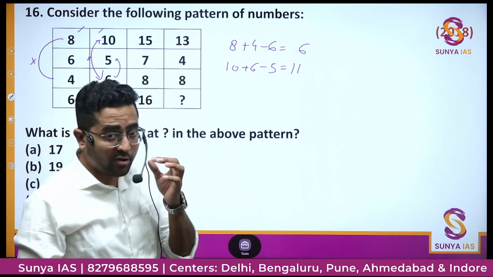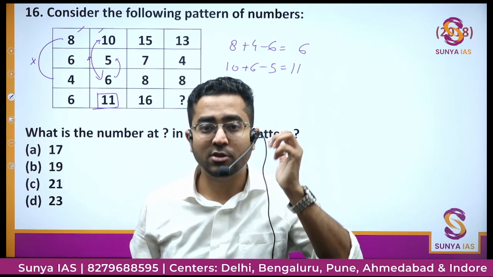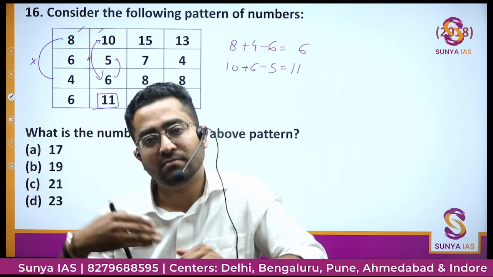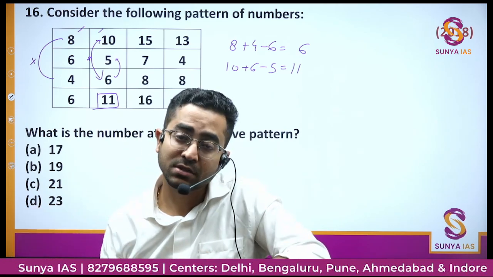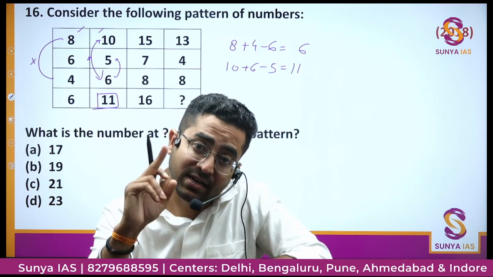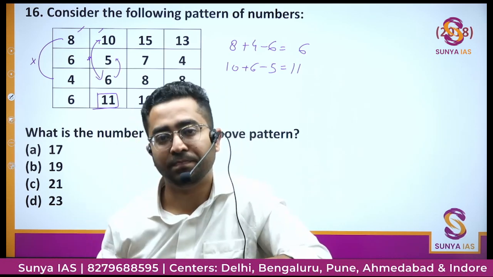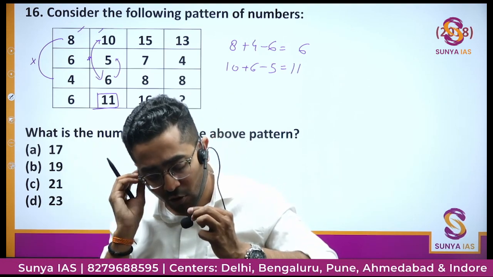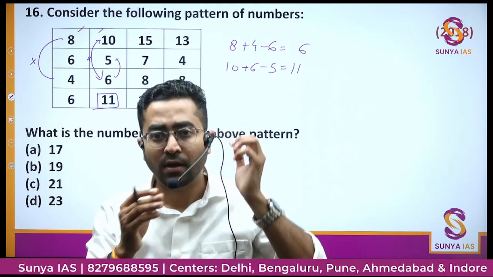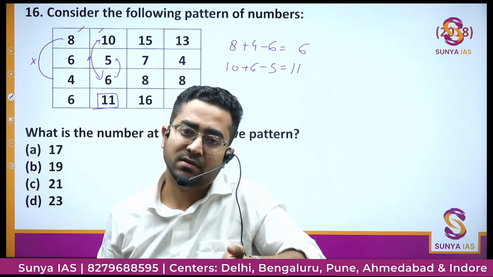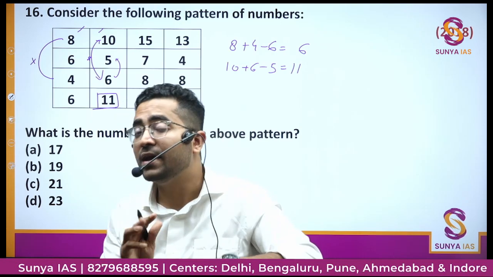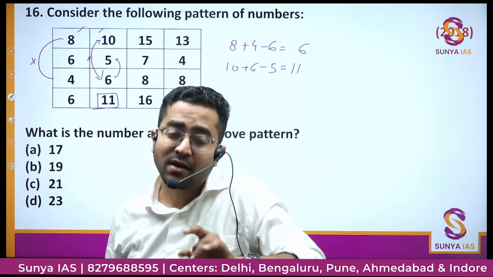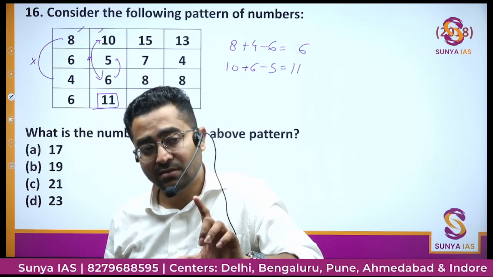Acha, in these kind of questions, if you think that you have found out the pattern, and it is getting followed in starting two terms, or in two rows, two columns, you need to check for every term given in the question paper. It can happen that in two terms any pattern is coincidentally being followed, but actually that is not the pattern, there is something else. So you need to check for every term given in the question paper. Then only you will be sure whether the pattern you have found out is correct.